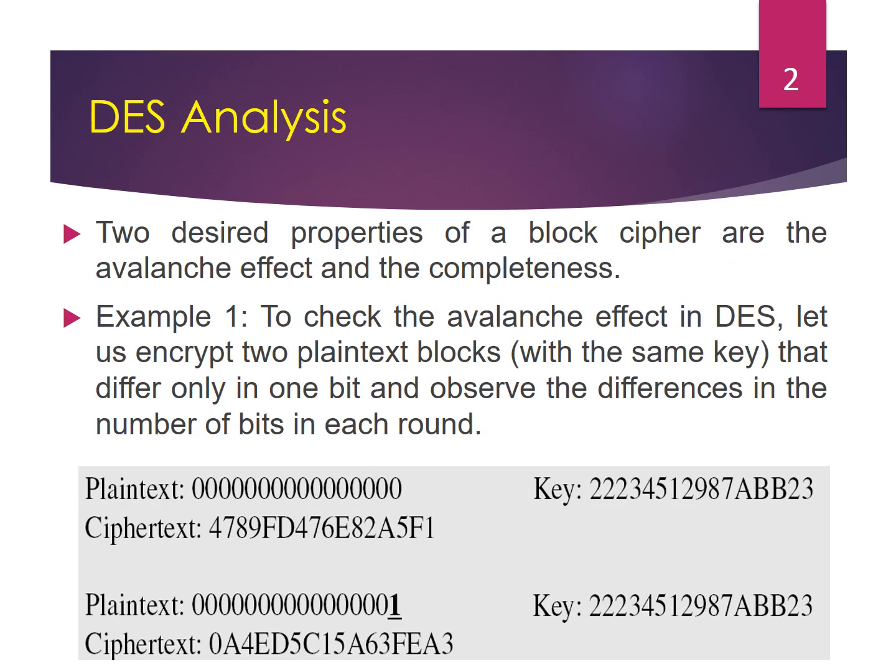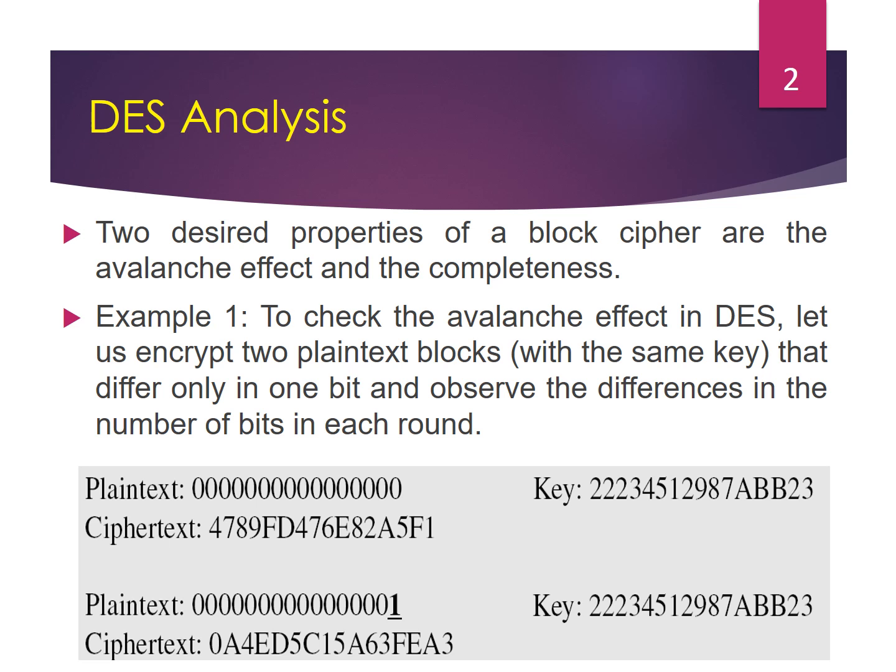Data encryption standard analysis decides the properties of a block cipher, namely the avalanche effect and the completeness effect. For example, to check the avalanche effect in DES, let us encrypt two plaintext blocks with the same key that differ only in one bit, and observe the difference in the number of bits in each round.